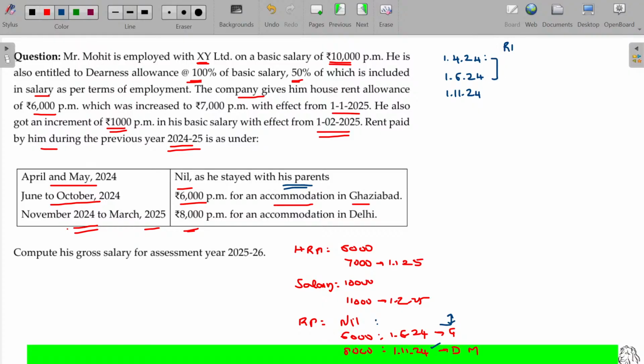Rent paid being 0. Rent paid being 6,000. Thereafter, what happens? 1/1/25.